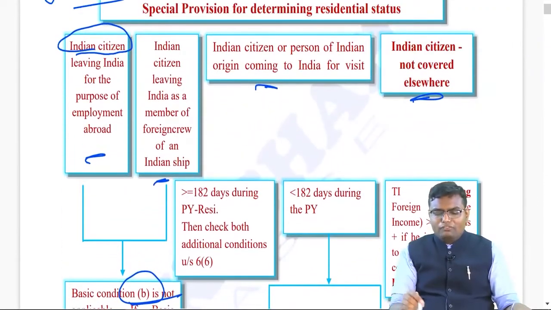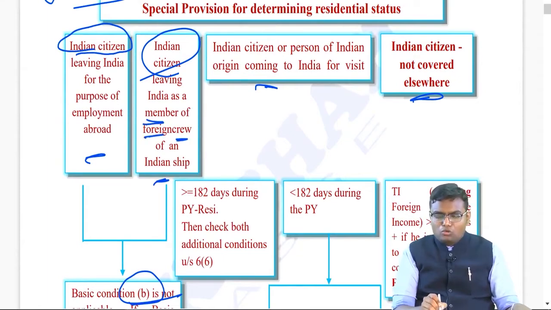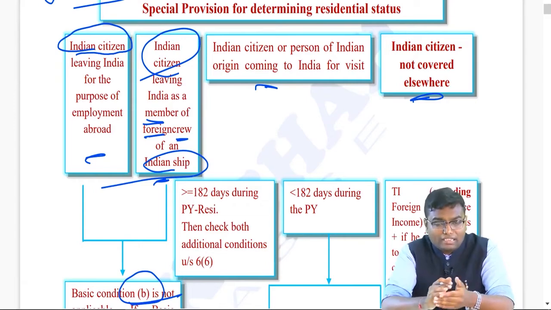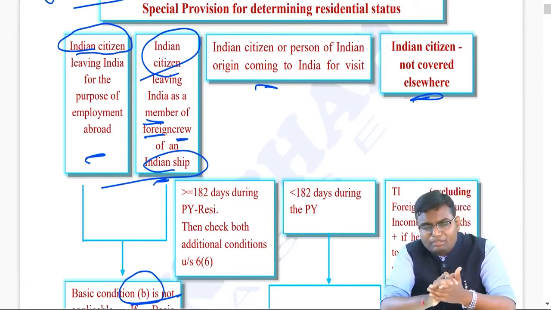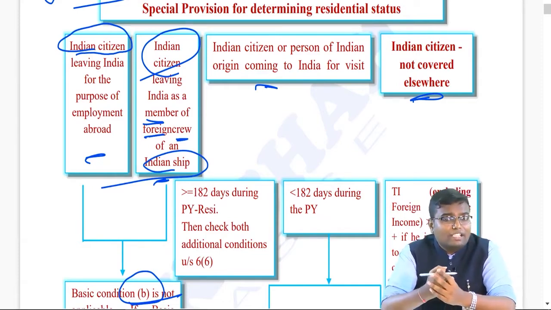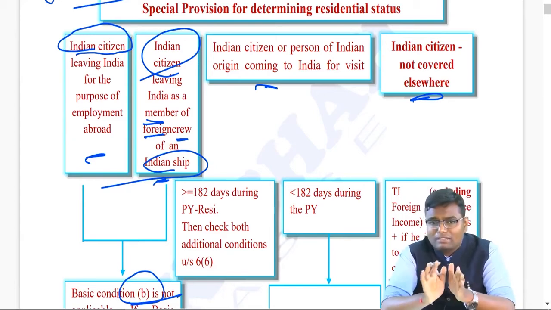Second exception: if you are an Indian citizen, again an Indian citizen, leaving India as a member of the foreign crew of an Indian ship. Any Indian company ship which is going to a foreign country, you are joining that ship as a crew member, and you are an Indian citizen, then again while calculating the residential status, you will be checking only 182 days, not 60 plus 365.